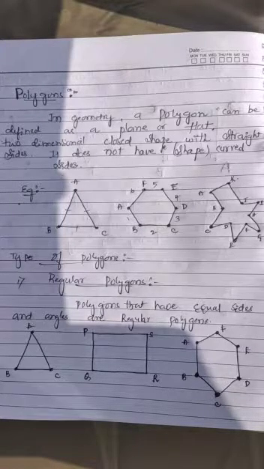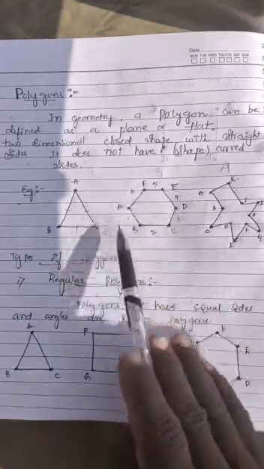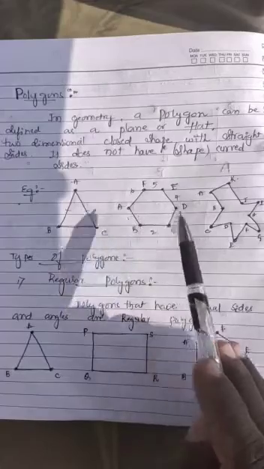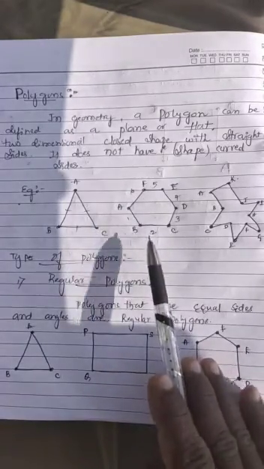If a polygon has four sides, that is a quadrilateral. If a polygon has five sides, then it is a pentagon. But here we have a closed plane figure, closed polygon A, B, C, D, E, F. It has six vertices and six line segments. Hence it is a hexagon.